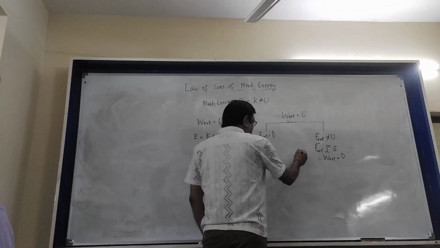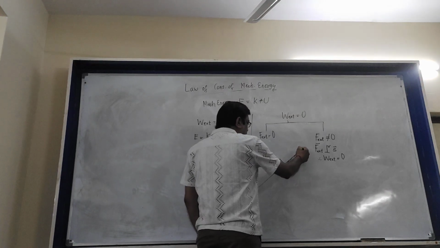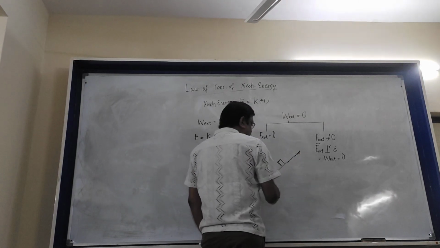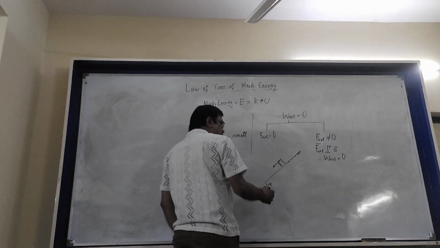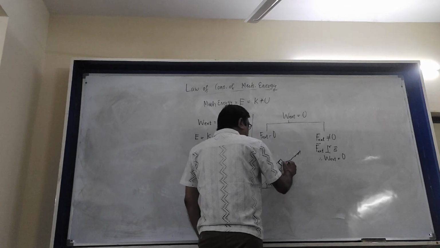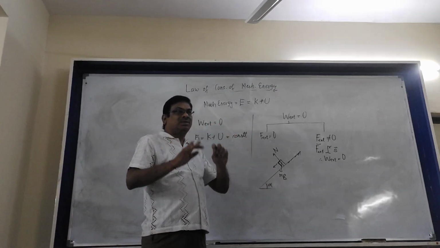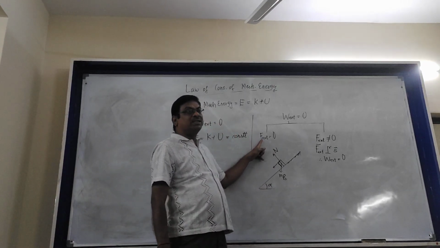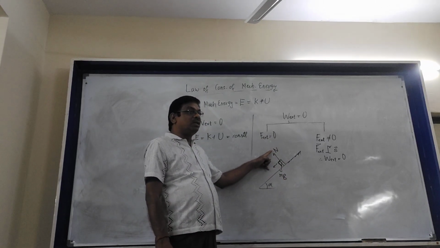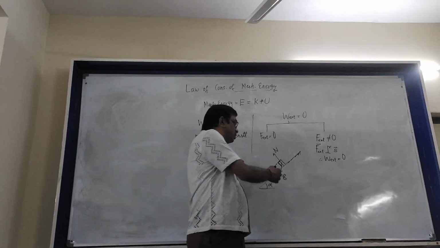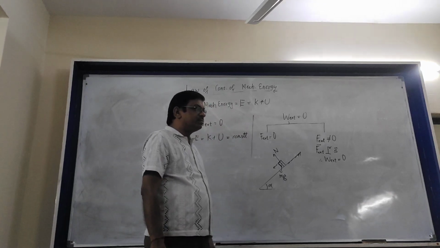Okay. For example, a simple example. Suppose a smooth block comes down an inclined plane. In the free body diagram, you will find that you have only two forces, namely the weight and the normal reaction. Weight is a conservative force. We are talking of external force; system forces are not taken as external. So what is the external force here? Normal reaction. Even though normal reaction is there, the movement and normal reaction are at right angles. So work done by normal reaction is zero.